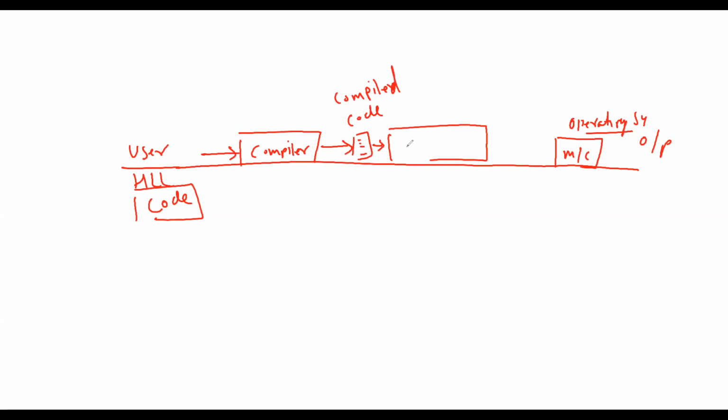The interpreter. This interpreter runs this code over the machine's operating system to get the output.